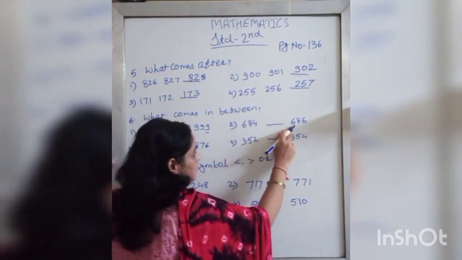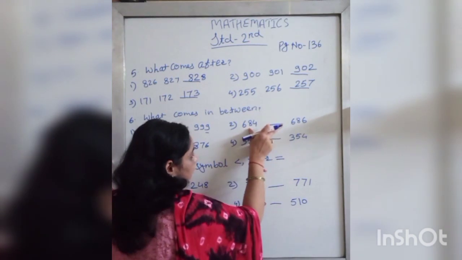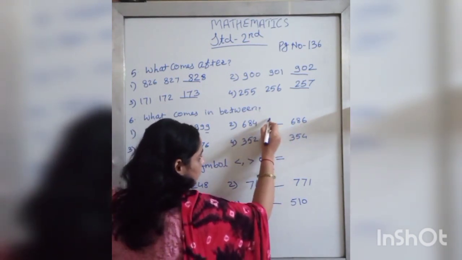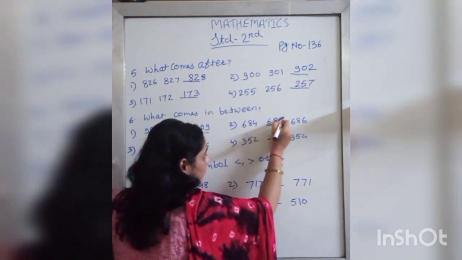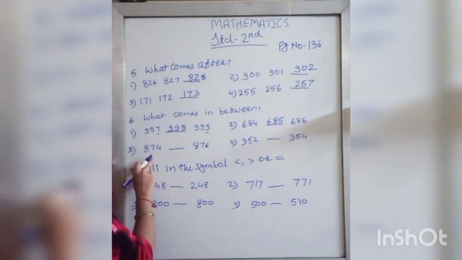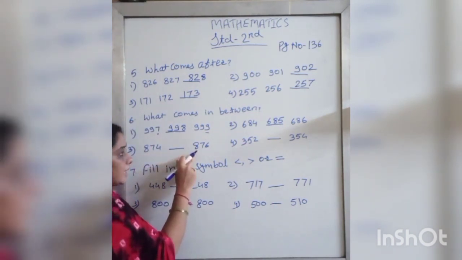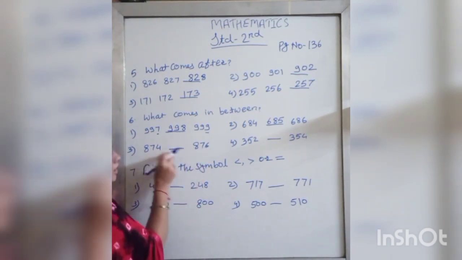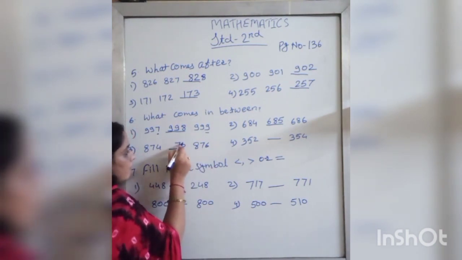See the next one. 684 and 686. Between 84 and 86, what we write? 85. So the between number will be 685. Next one is 874 and 876. What we write between 74 and 76? 75.